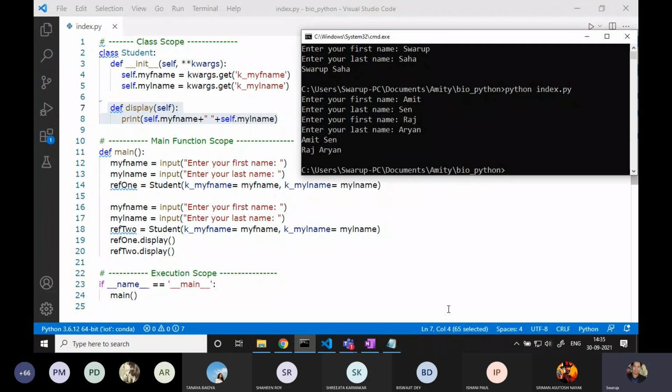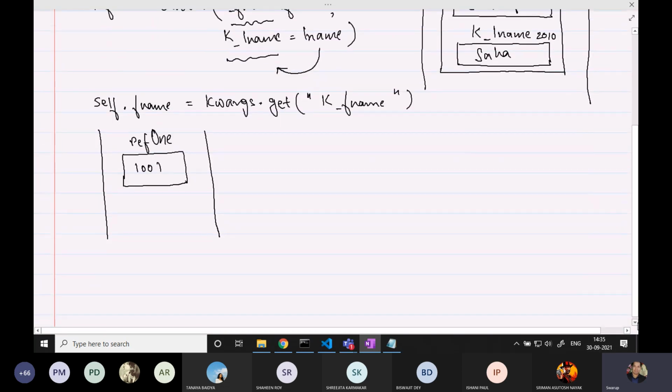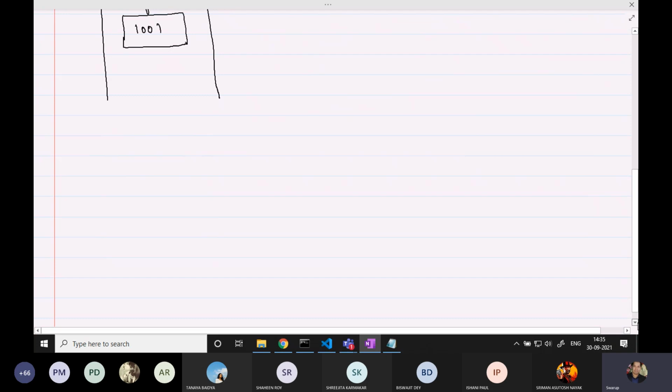So basically now how the diagram is going to be developed. Two references are getting created. This is ref1, this is ref2.